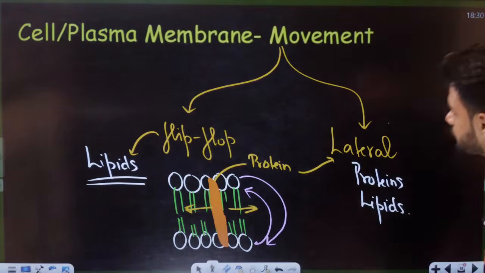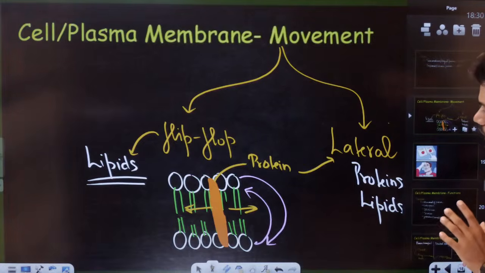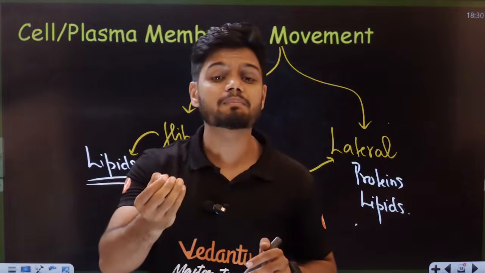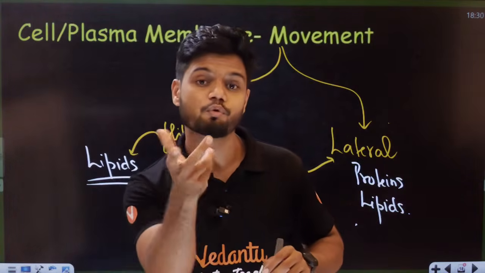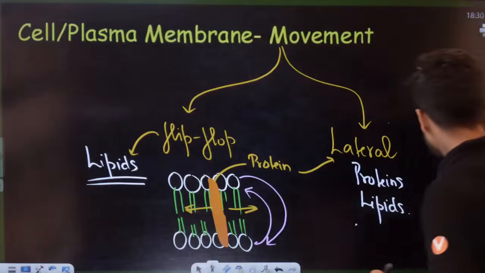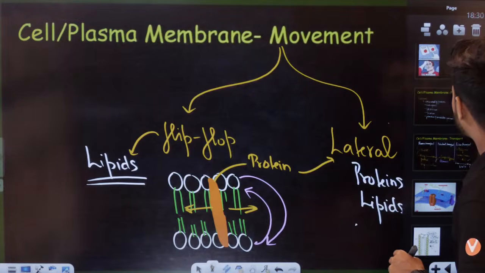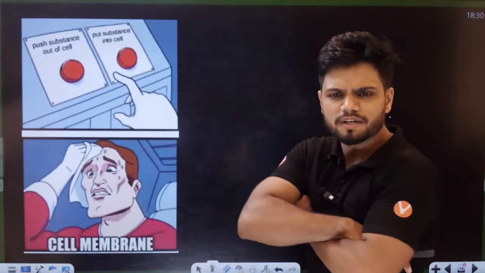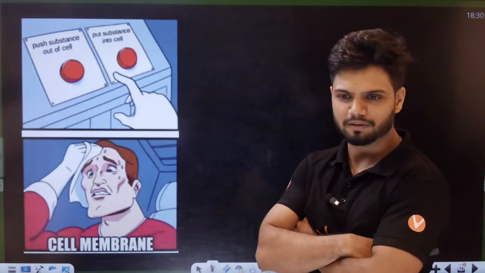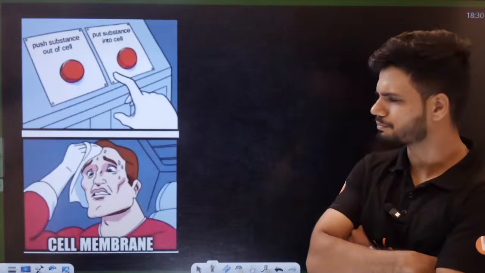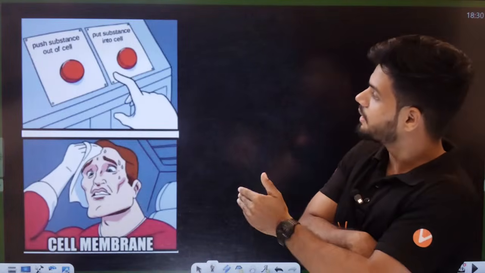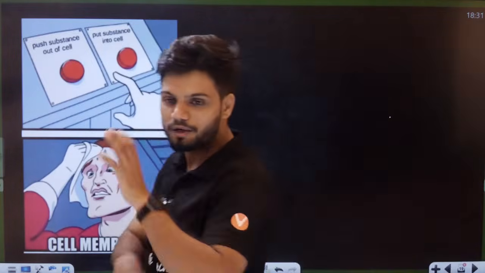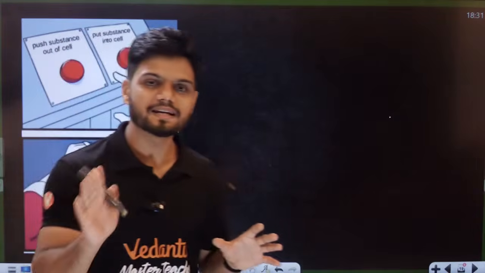Now students, that is movement. That's why I said the cell membrane is what? Semi-solid, because we can find movement there. Movement can be seen here. Now students, what do you think is the function of the cell membrane? Anyone? Pushing substance out of the cell or putting substance into the cell? It is actually both.